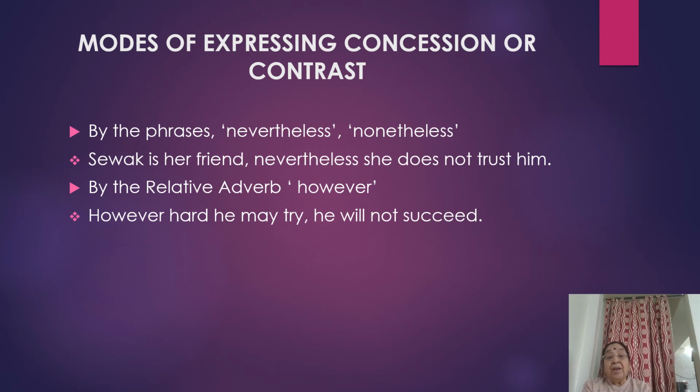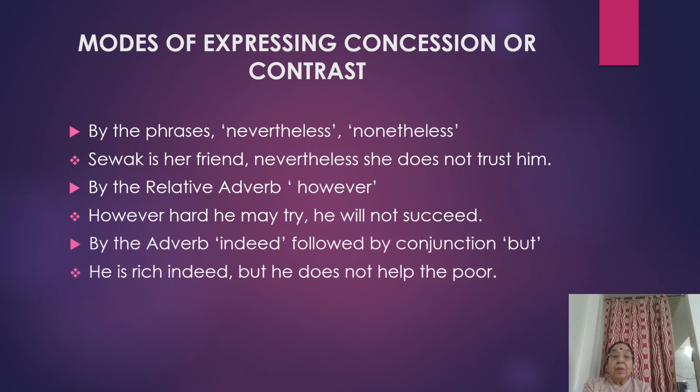Though he may try hard, he will not succeed. Then by the adverb indeed followed by conjunction but. He is rich, but he does not help the poor. He is rich indeed, but he does not help the poor.